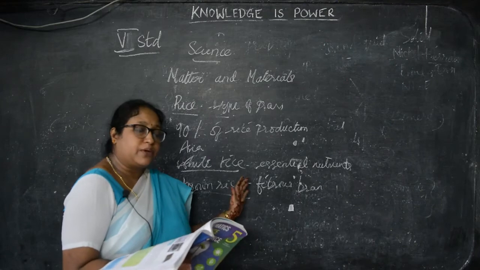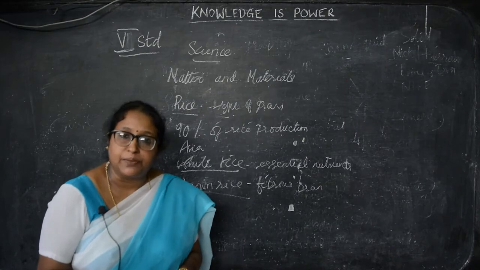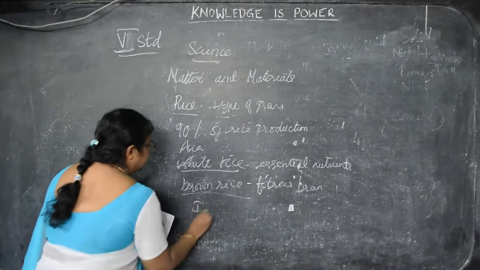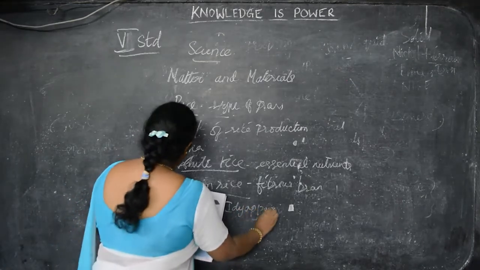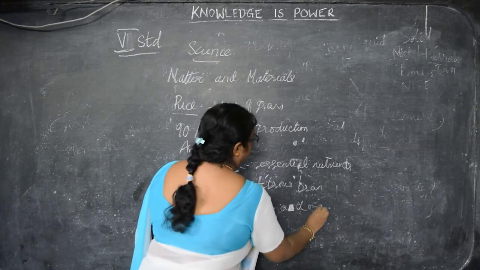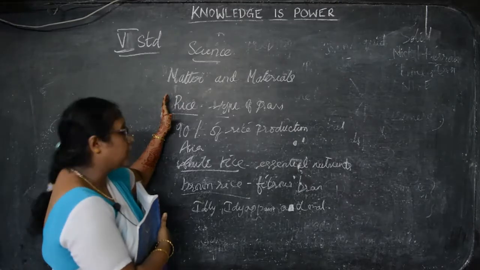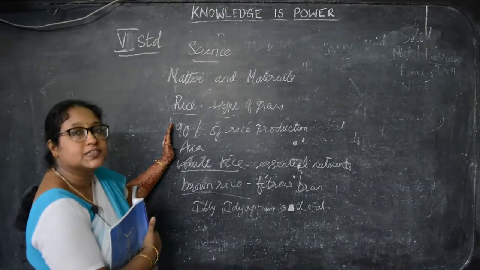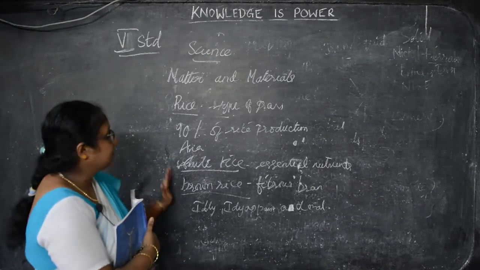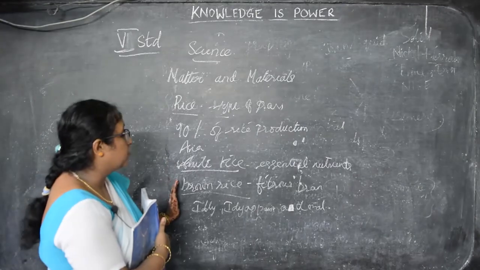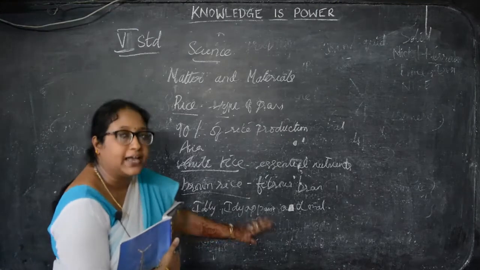Okay. Then from the white rice, idli, idiyappam, all are the food items made from rice. So what are made from rice? Idli, idiyappam and others are the food items which are made from rice. So what did I say? Rice is a type of grass and 90% of the rice production is in Asia. Then there are two types of rice, white rice and brown rice. White rice has essential nutrients and brown rice has a fibrous bran.